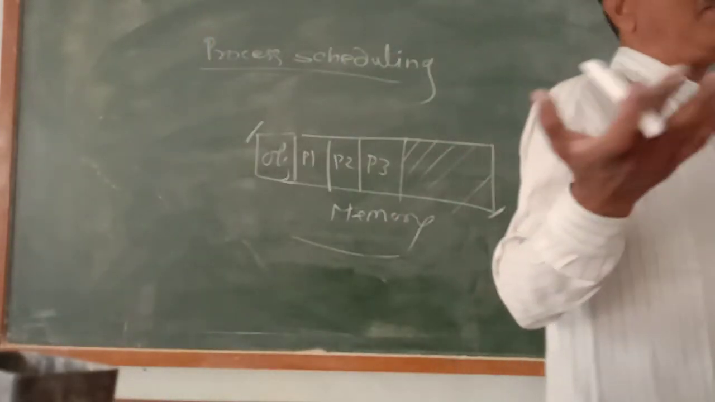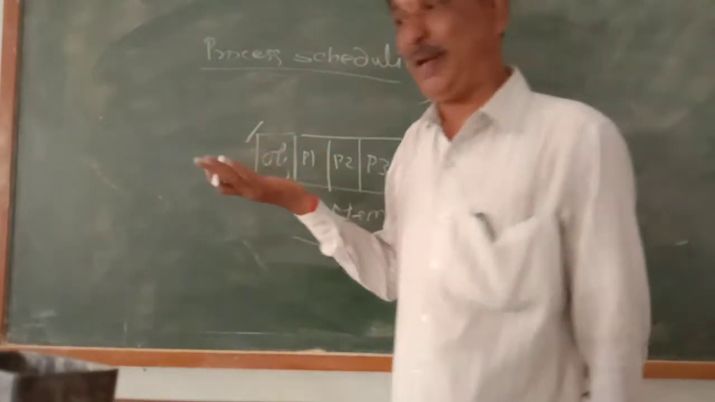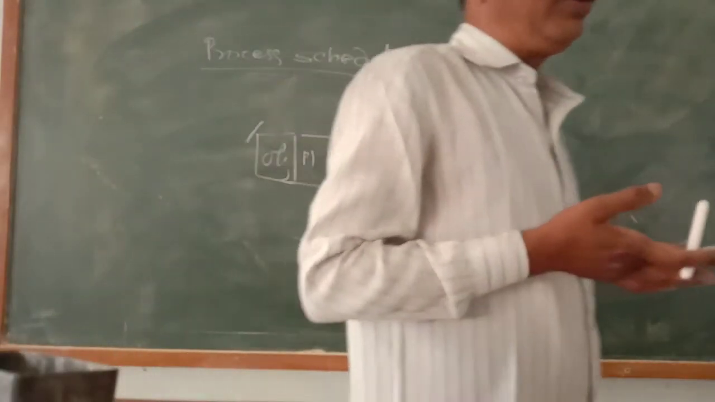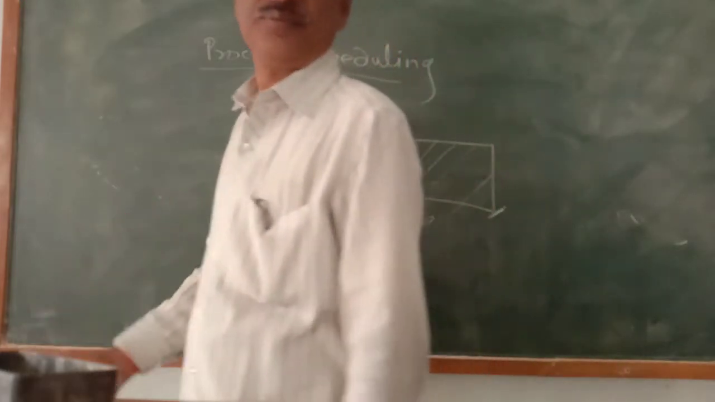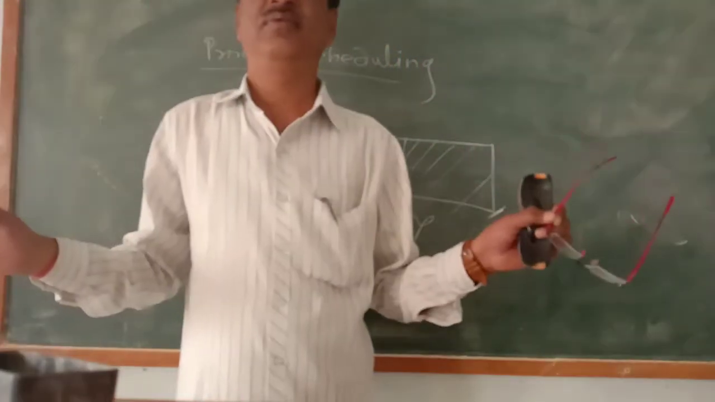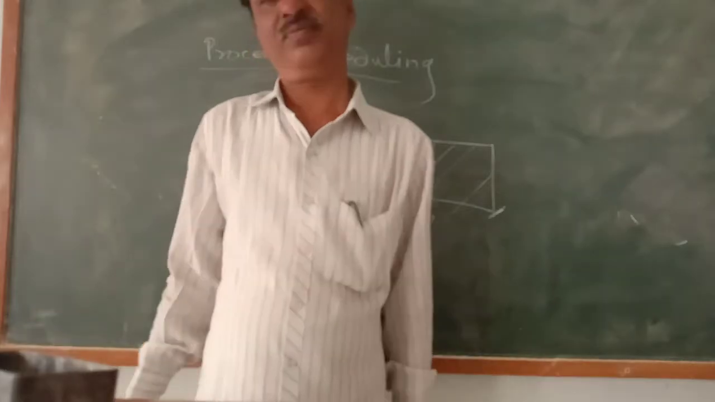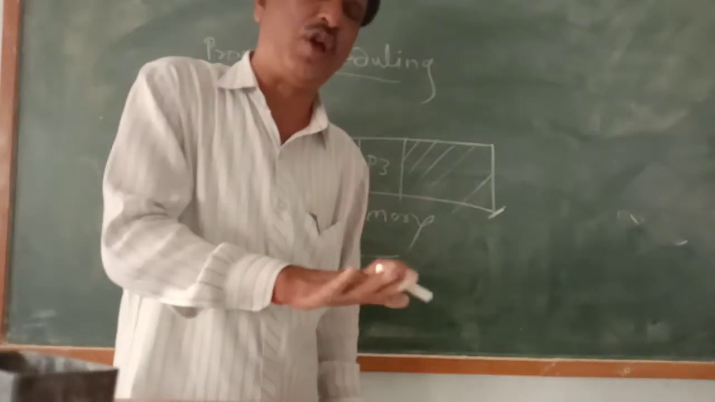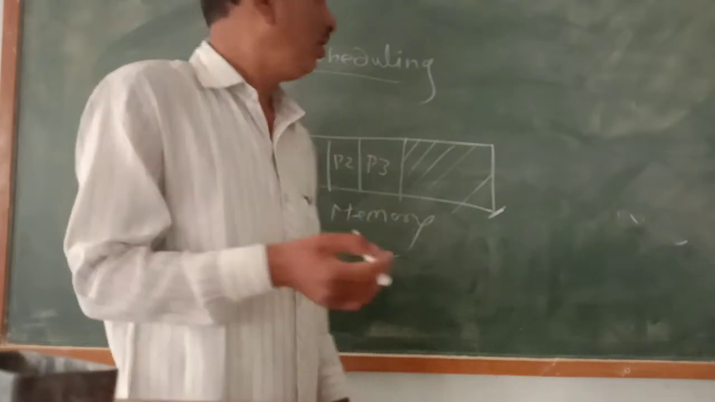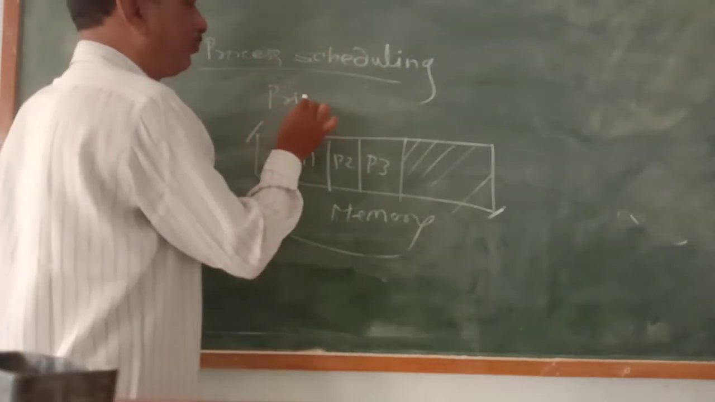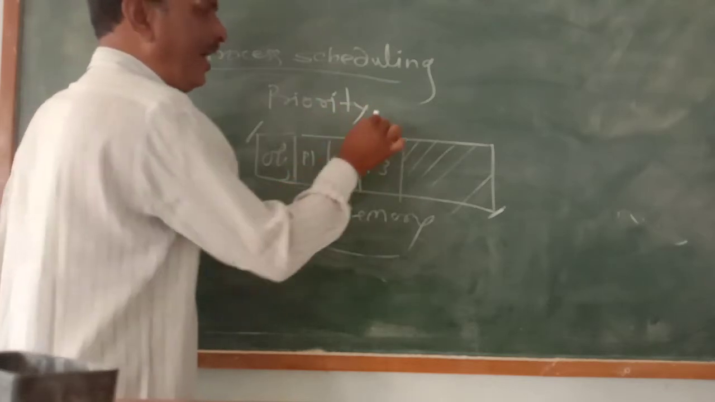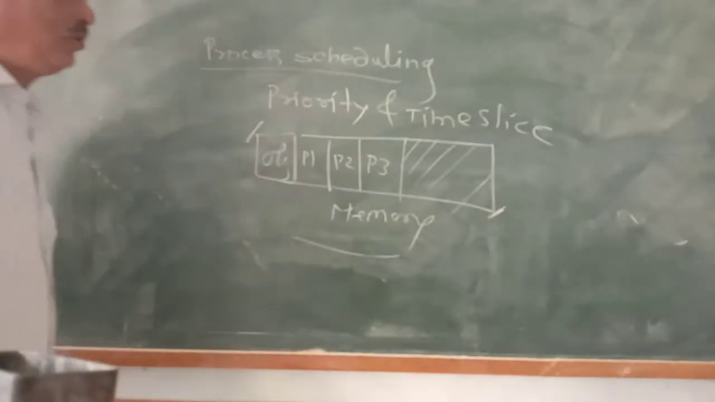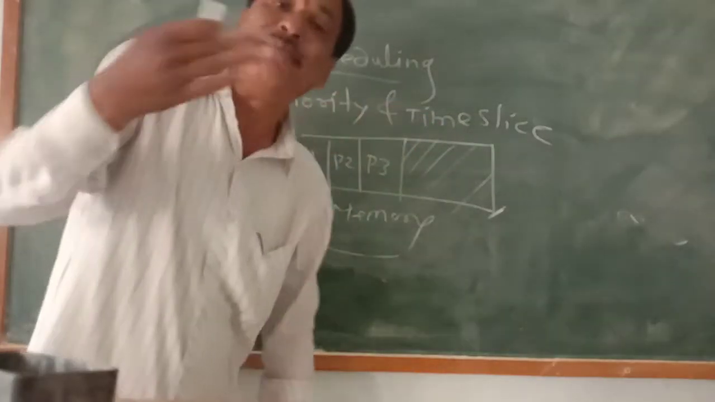So time sharing is there, batch processing is there, and there are some priorities. What exactly is meant by priority? The operating system decides the priority, whether the smallest job is to be executed first or later. And the next one is time sharing, that is, time slice. So these are the two techniques: priority and time slice.